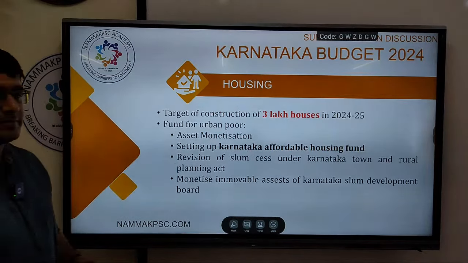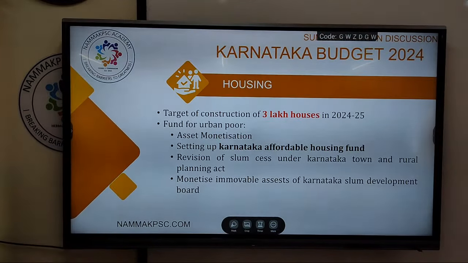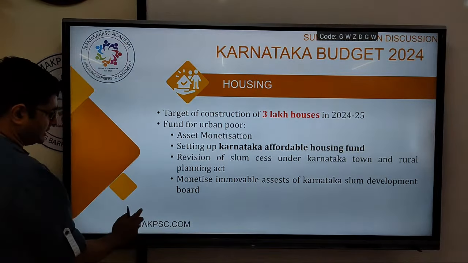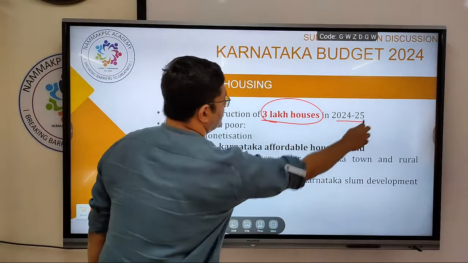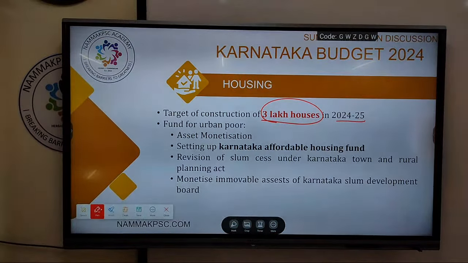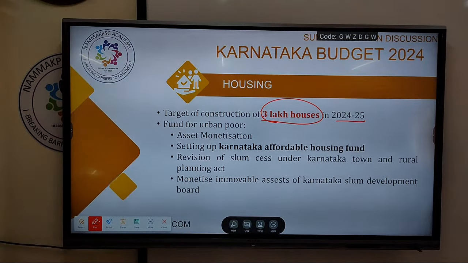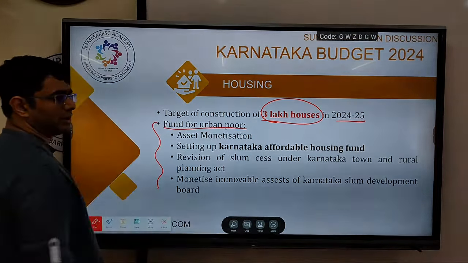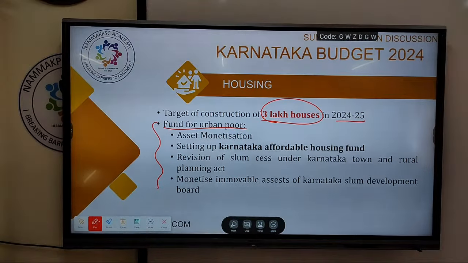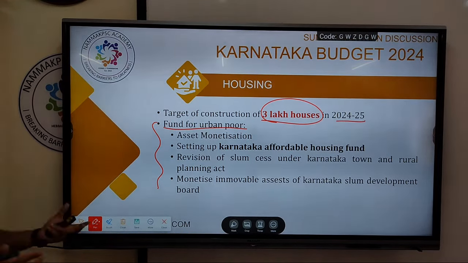Housing. So the budget has announced the target of constructing 3 lakh houses in this financial year 24-25. Simple number you might have to keep in mind. Okay, the 3 lakh houses in the year 24-25. Now, to promote housing among the urban poor, this is from the mains point of view, we need funds. What is the government proposing to get funds from?